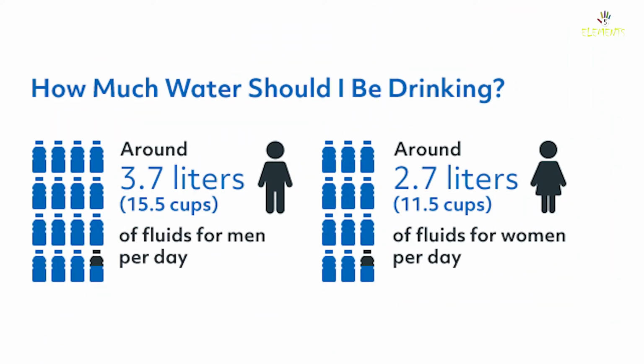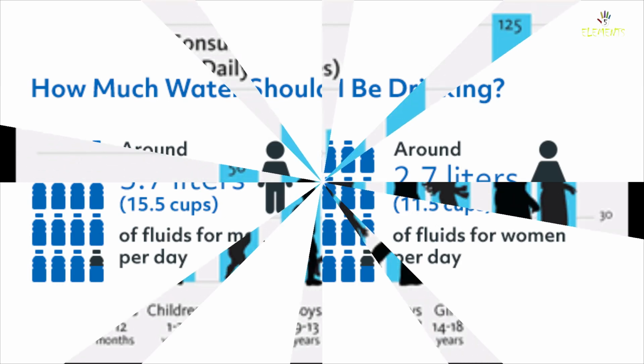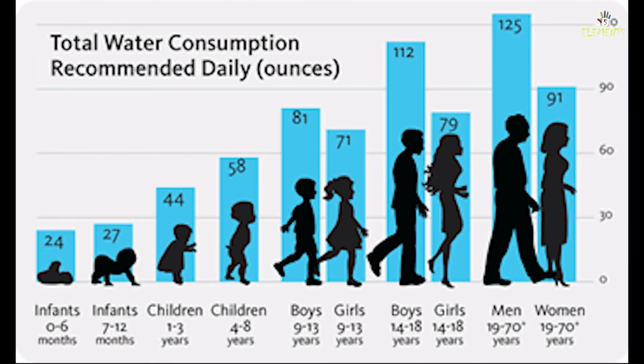How much fluid does the average healthy adult living in a temperate climate need? As per the National Academies of Sciences, Engineering and Medicine, an adequate daily fluid intake is about 3.7 liters of fluids for men and 2.7 liters of fluids for women.